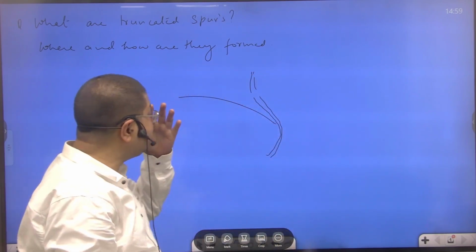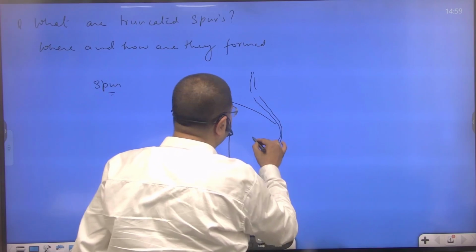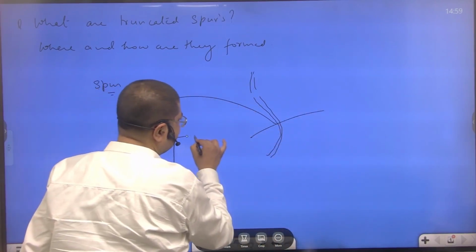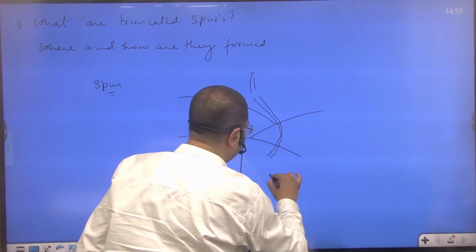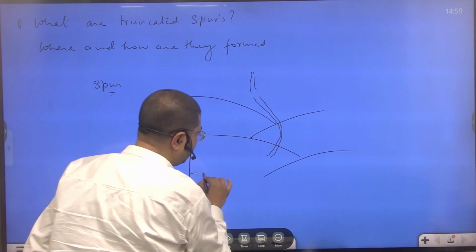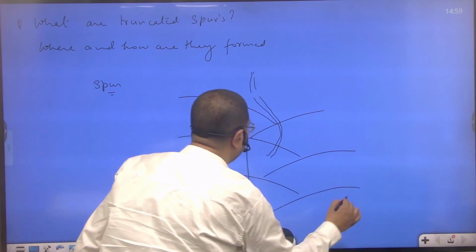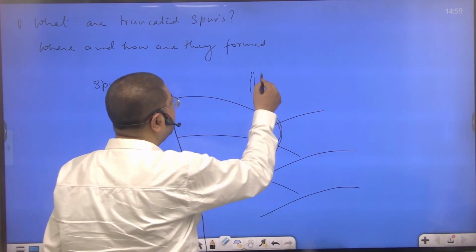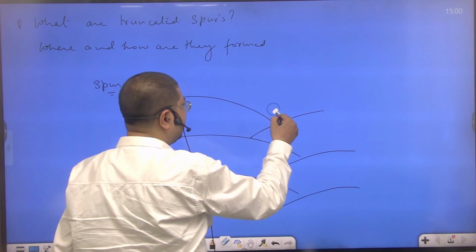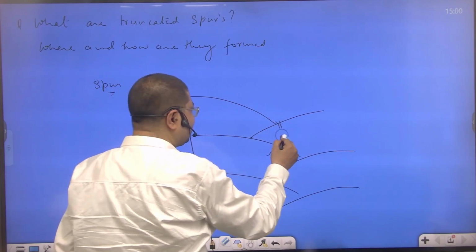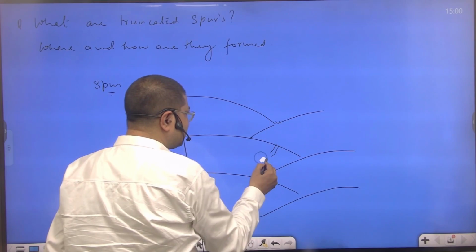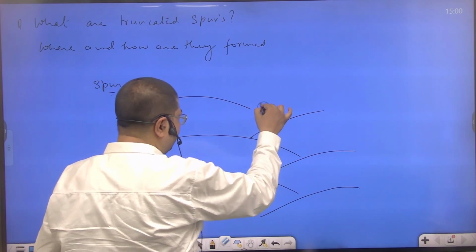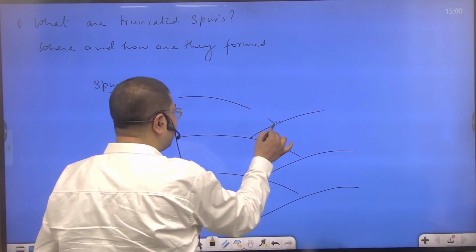When such spurs occur in regular fashion, suppose they keep coming again and again, the river will tend to make meanders.